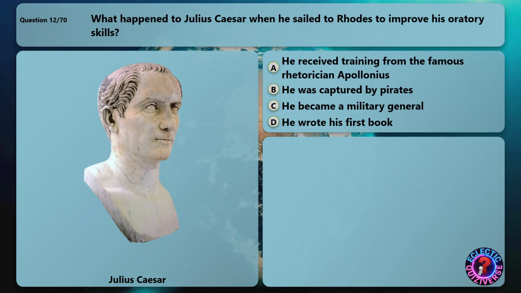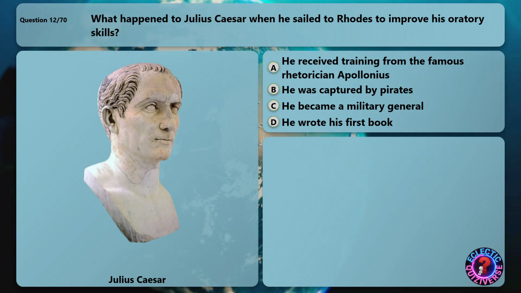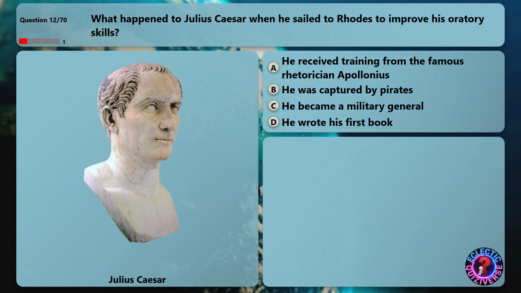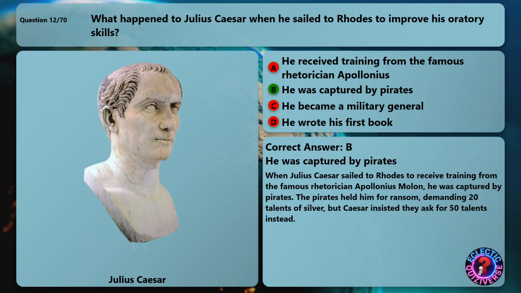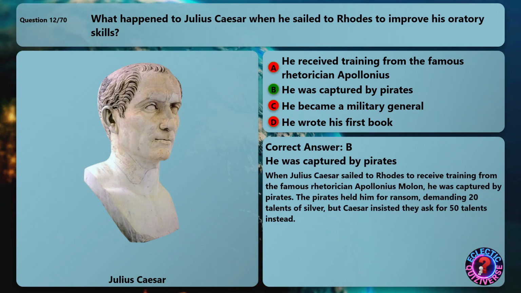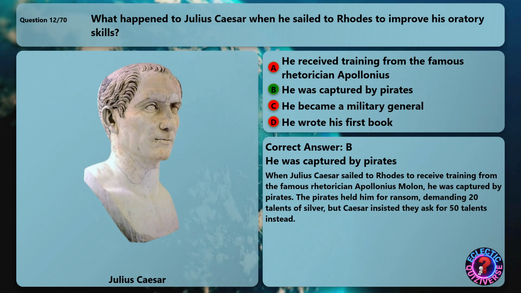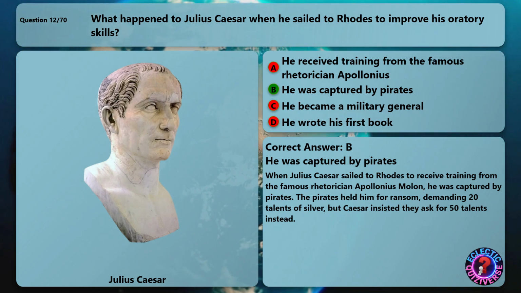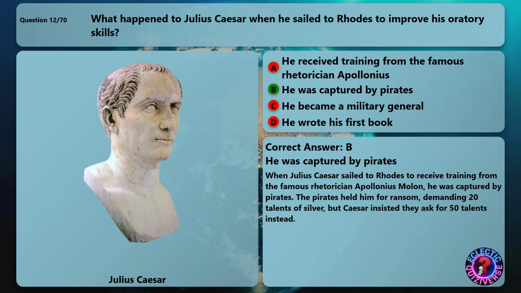What happened to Julius Caesar when he sailed to Rhodes to improve his oratory skills? The correct answer is he was captured by pirates. When Julius Caesar sailed to Rhodes to receive training from the famous rhetorician Apollonius Molon, he was captured by pirates. The pirates held him for ransom, demanding 20 talents of silver, but Caesar insisted they ask for 50 talents instead.